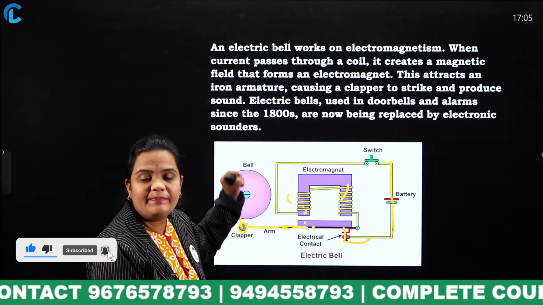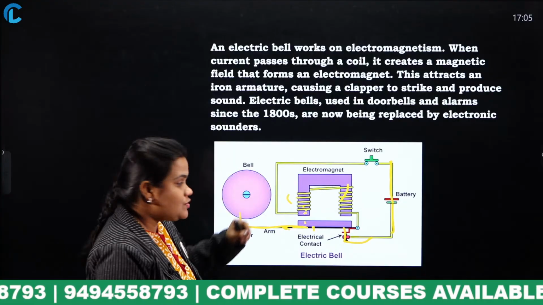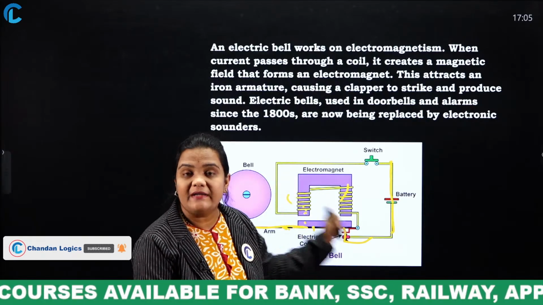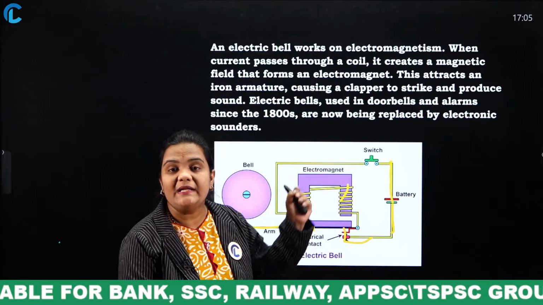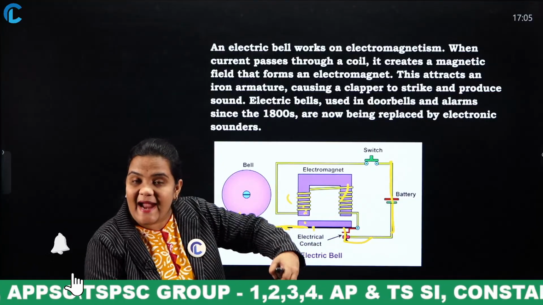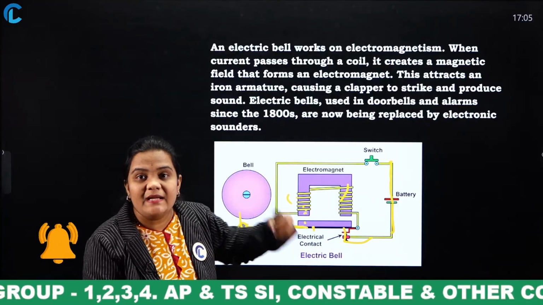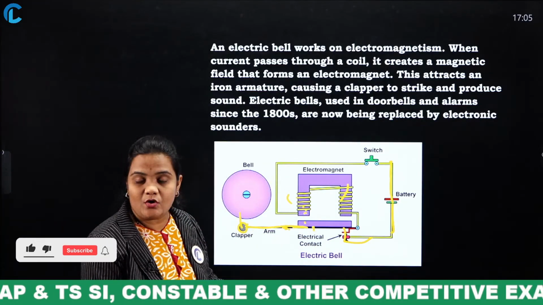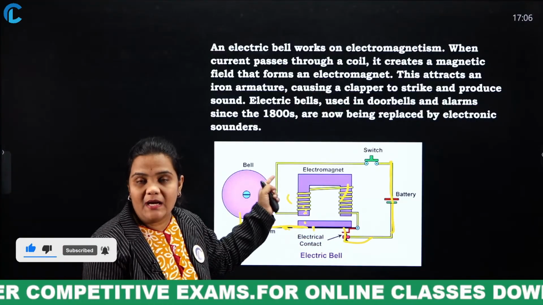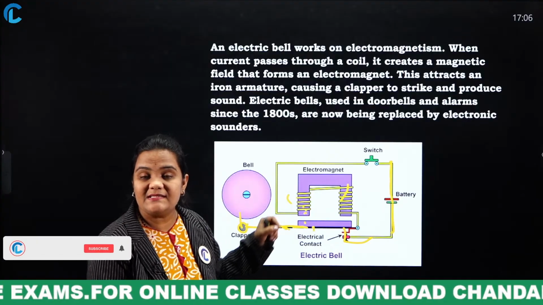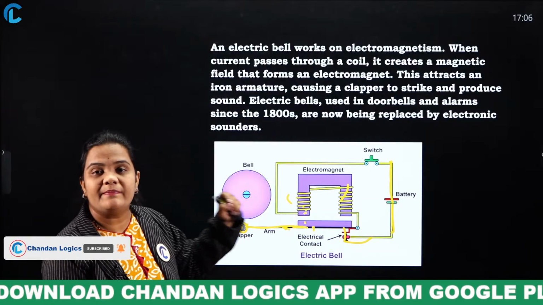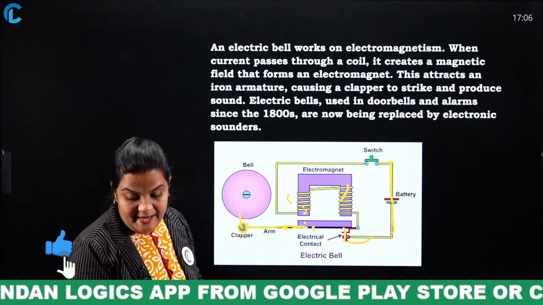So what is this principle? It is electromagnetism. When the current passes through the electromagnet, the coils surrounding the electromagnet receive a magnetic field. With that magnetic field, it will attract the arm, so the arm comes closer to the electromagnet. The clapper attached to the arm will hit the bell so that the bell rings. This is the principle of electromagnetism. So the electric bell works on the principle of electromagnetism. Clear?